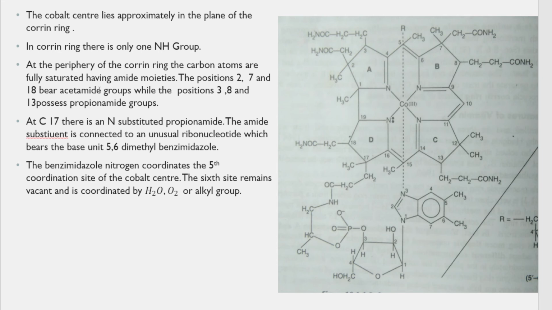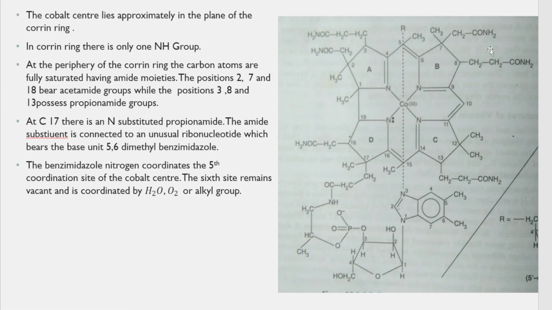After that, at the periphery of the corrin ring, the carbon atoms are fully saturated by amide moieties. That is, at the periphery of this ring, amide groups are attached. At positions 2, 7 and 18, you can see this group, CH2CONH2.